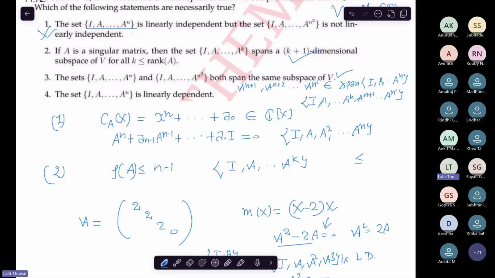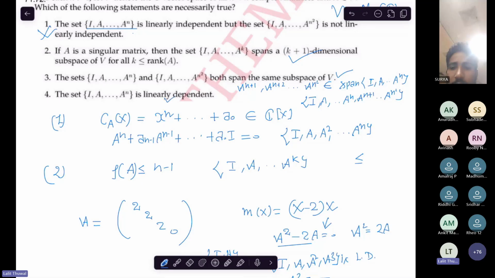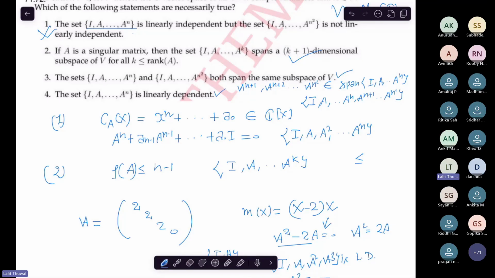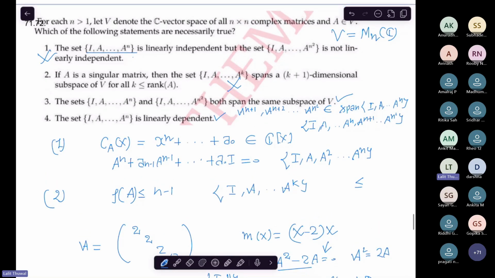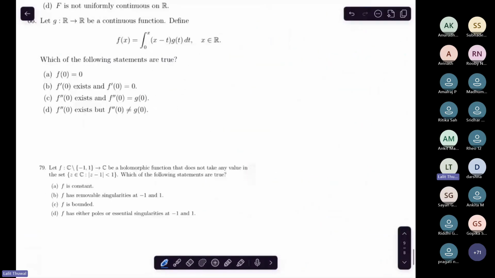Right. And the set is linearly dependent. It's linearly dependent and we already have solved it. So this is also true. Okay. So the first and second is wrong and the third and fourth is correct. So any questions? No. Okay.